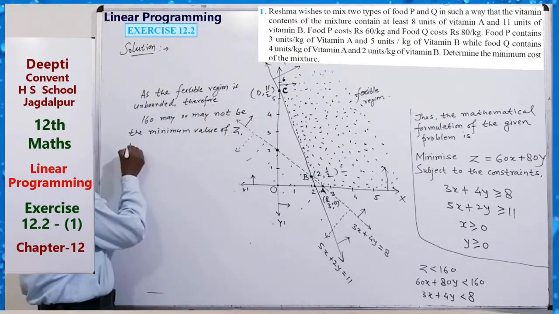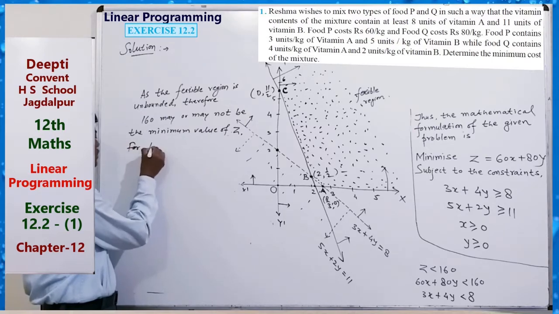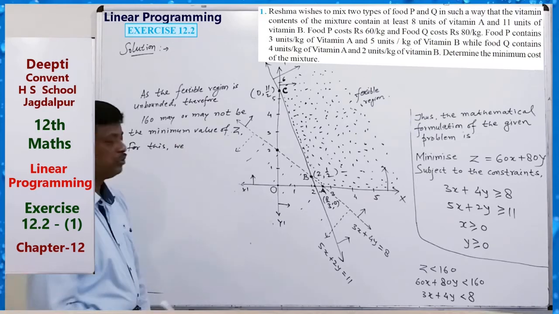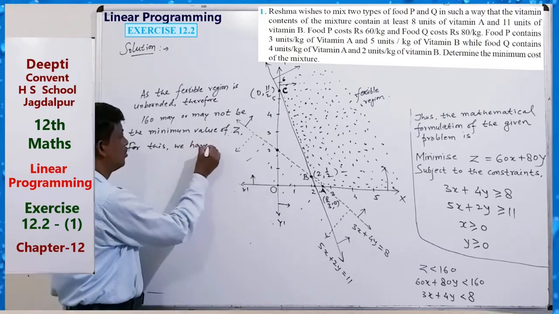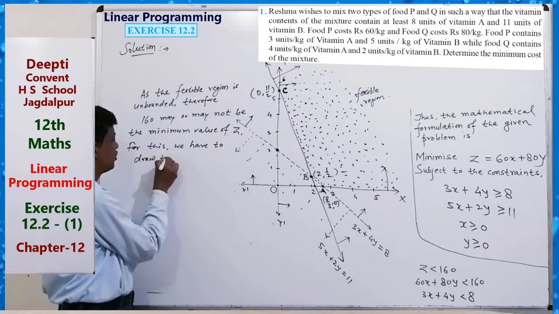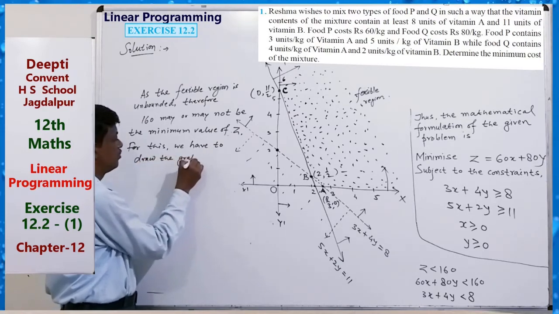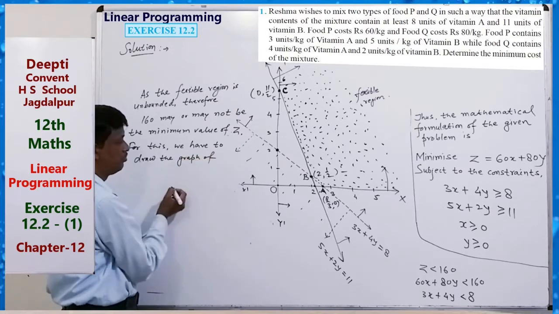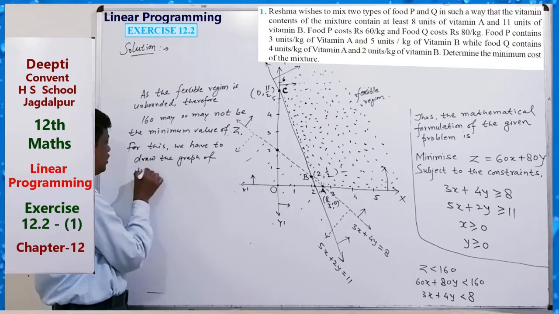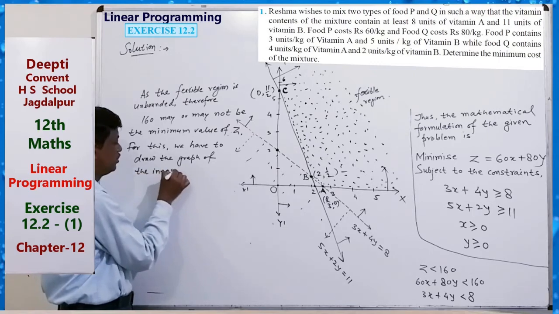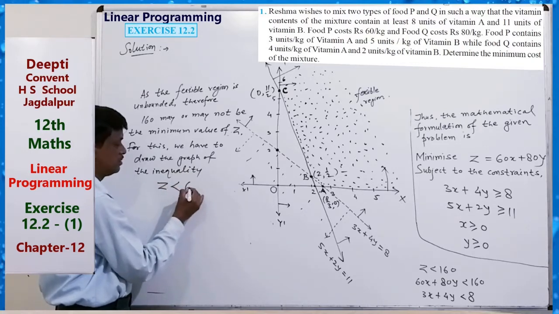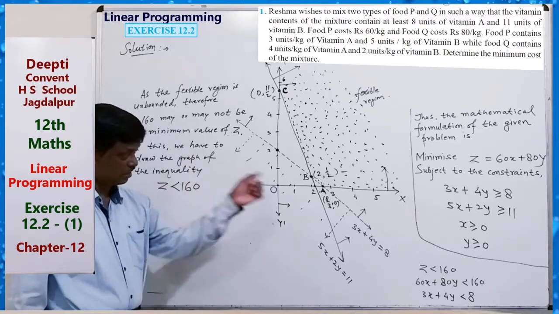For this, we have to draw the graph of the inequality Z less than 160.